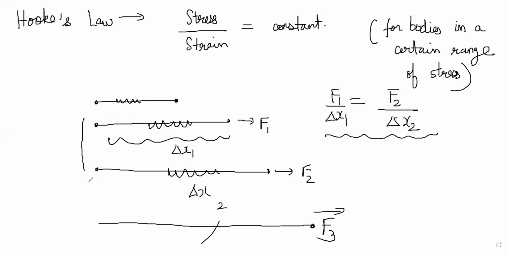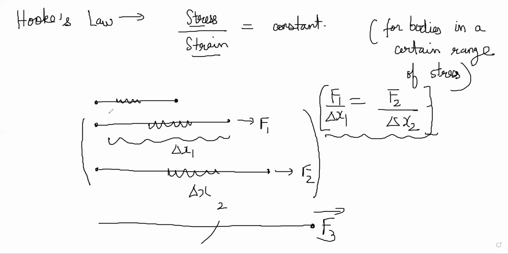Hooke's law works only in a certain range of forces, in which this proportionality is there, right? It's a linear proportionality between stress and strain. That is what is called the spring constant, right? F by del x and F2 by del x2 will be the same, right? So he's saying if the deformation is small, the stress in a body is proportional to the corresponding strain. So for small deformations. For very large deformations, it will never come back to its original position.